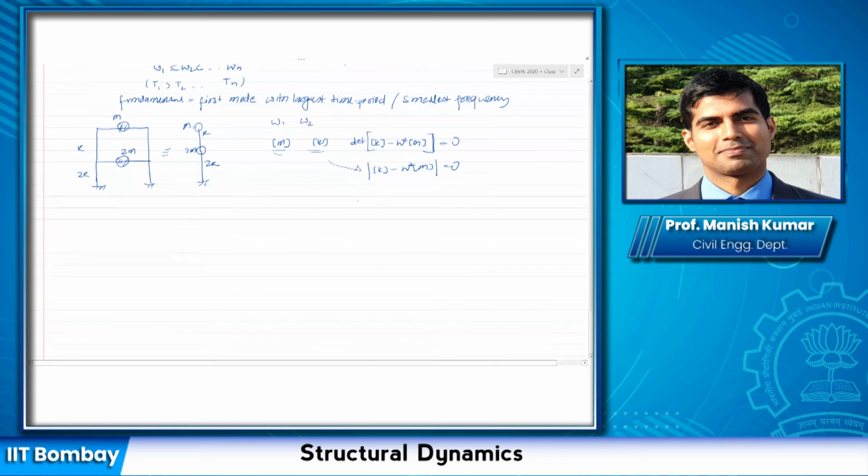So can you do that for me? Can you take 5 minutes, form the stiffness matrix and the mass matrix, set up the equation of motion, get me the values of omega 1 and omega 2 first, and then corresponding to omega 1 and omega 2, get me the vectors phi 1 and phi 2. Please take 5 minutes and solve this problem, and then we are going to come back and discuss.